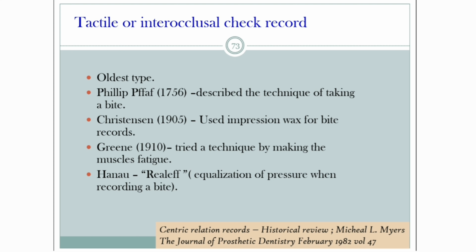It is usually indicated in abnormally related jaws, when there is presence of displaceable flabby tissues, in case of a large tongue, and in case of uncontrollable mandibular movements, and it can also be done for patients already using a complete denture.